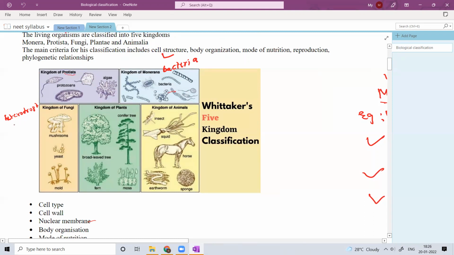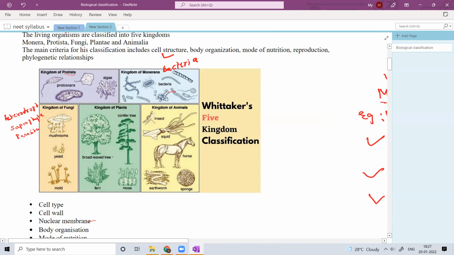And you can also have saprophytes here, that means organisms that depend on dead and decaying material. Here we can also find some parasites, that means those that infect other organisms and live on the host.